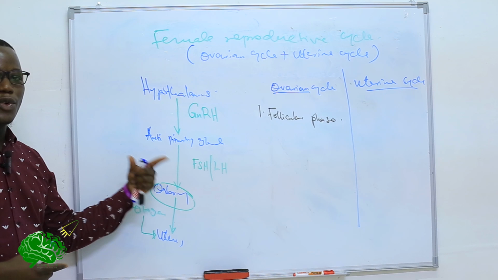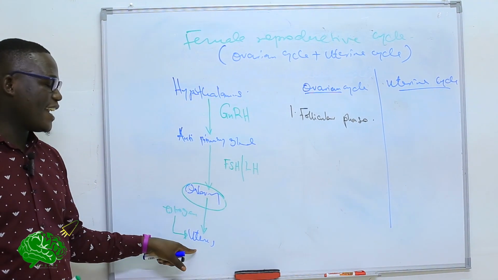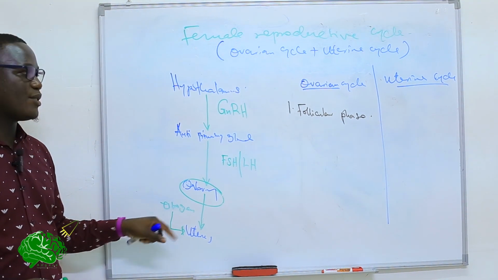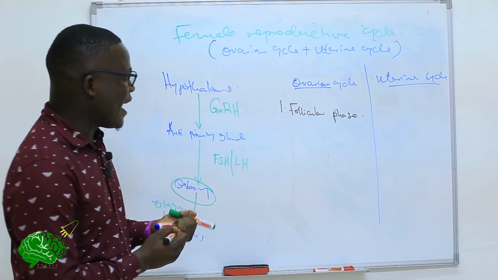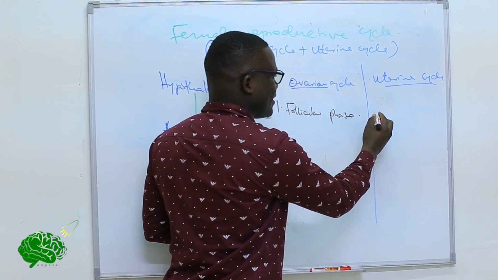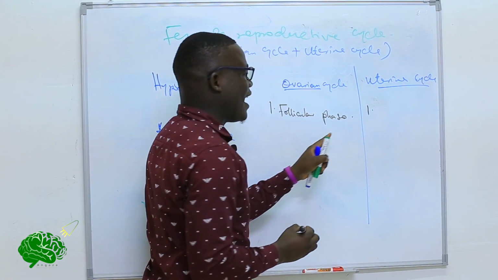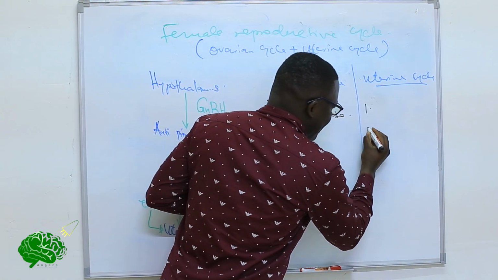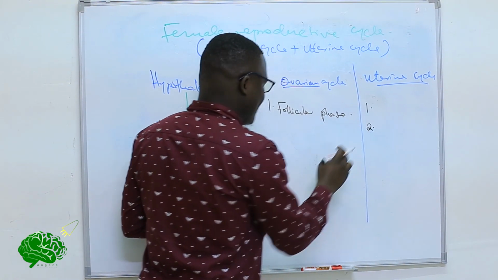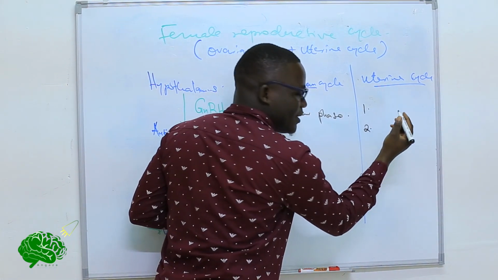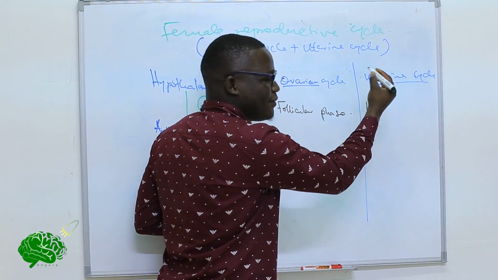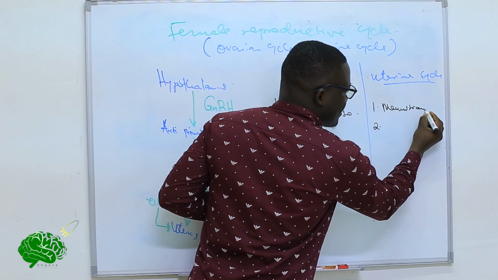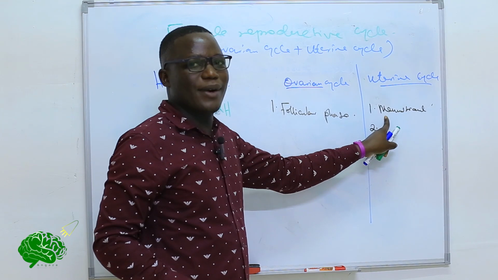In other words, the growth of the endometrial layer of the uterus starts under the influence of estrogen. So that one constitutes a phase in the uterine cycle. The first phase, I will skip it. I will explain it at the end. But the second phase that occurs is actually, maybe I just mention this and explain later. The first phase of the uterine cycle is actually the menstrual phase itself. And we shall come back to this towards the end.